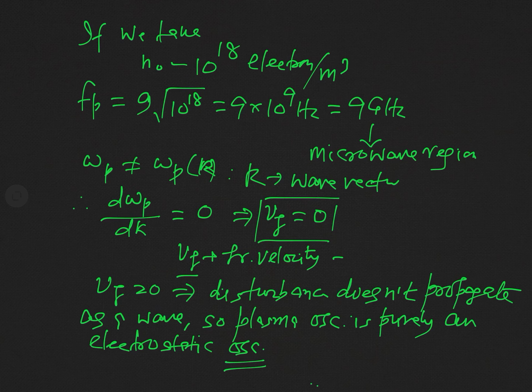So this was all about the plasma oscillation, and I hope you have clearly understood everything which I have mentioned in this lecture.